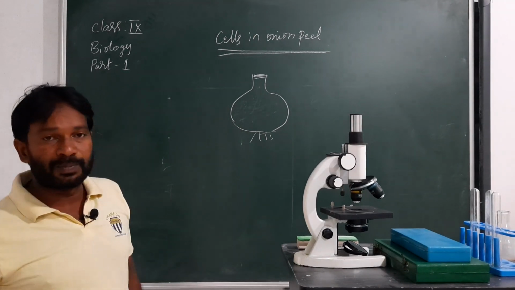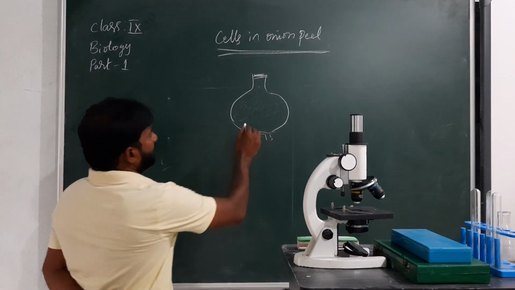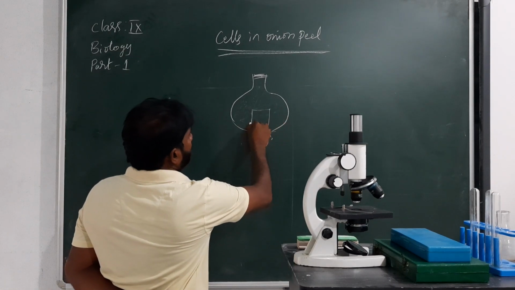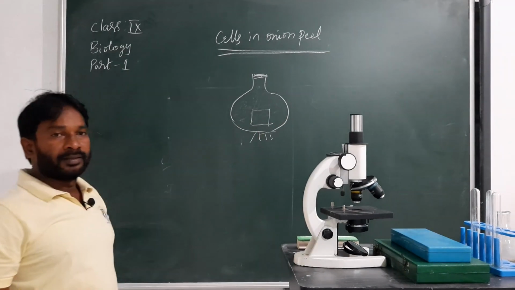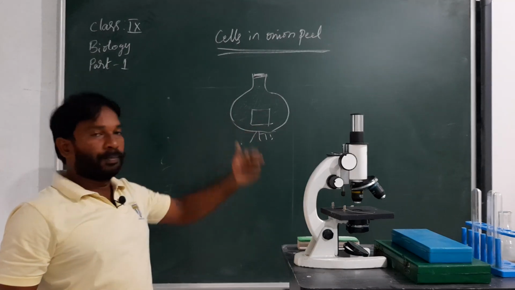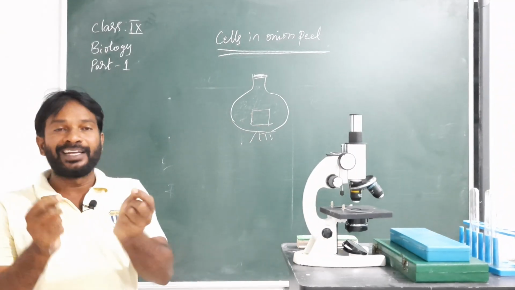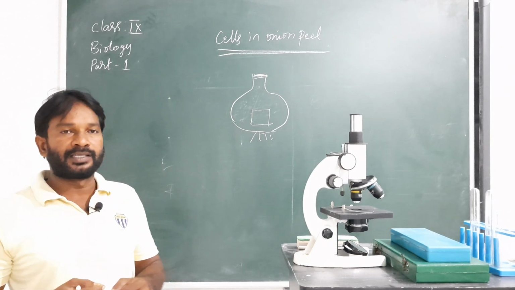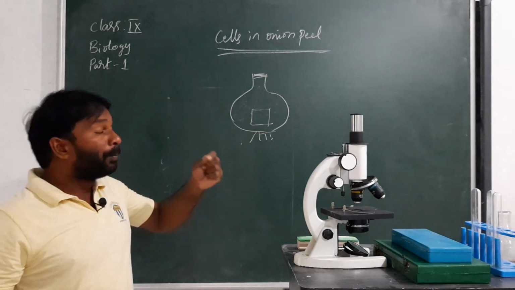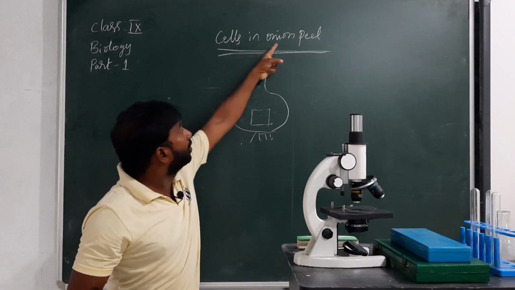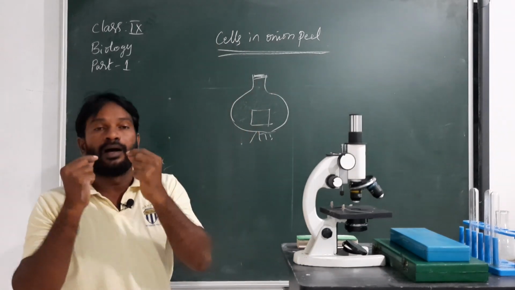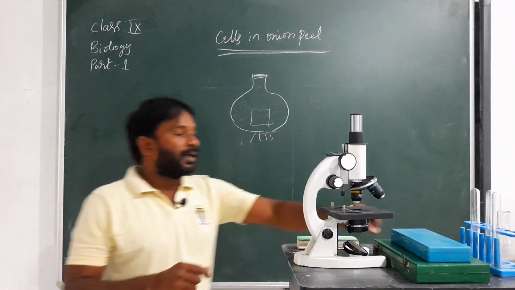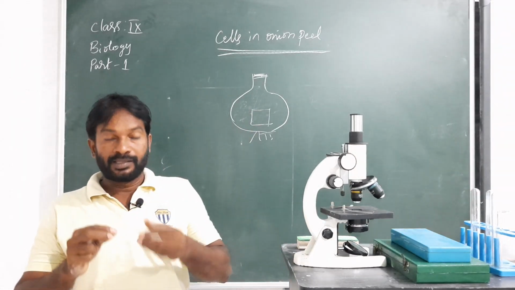Now I will explain this activity. First of all, make a cut on the onion, take out a piece and break it into two pieces. One layer connects the two pieces. We have to take that peel, the onion peel, and keep it on the slide.